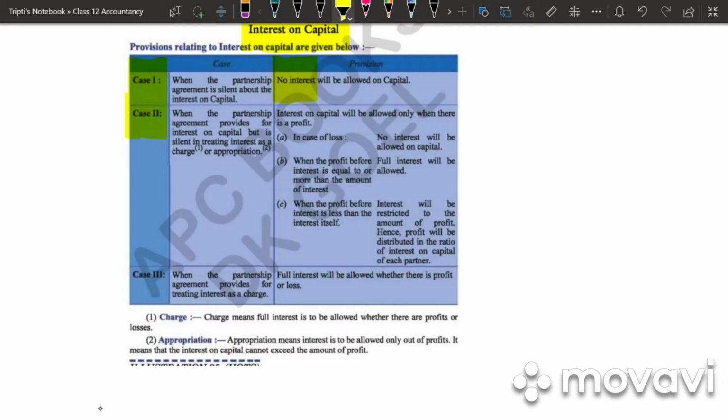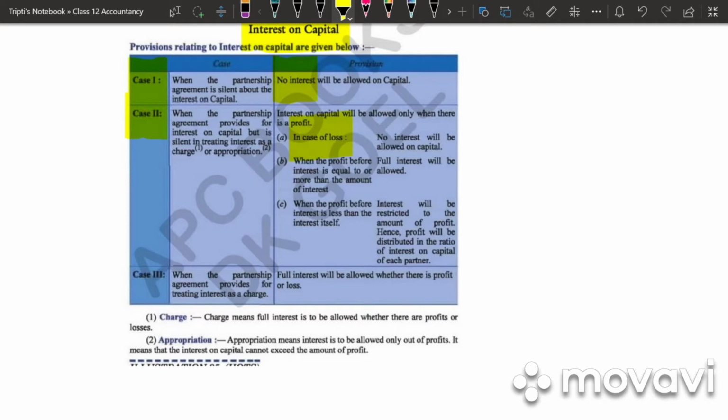Then we have case 2, when the partnership agreement provides for interest on capital but is silent in treating interest as a charge. So what do we mean by charge? It means full interest to be allowed whether there is profit or loss. So in the second case, the partnership agreement provides interest on capital but it is silent about the charge or appropriation. So in this case, again there are three cases.